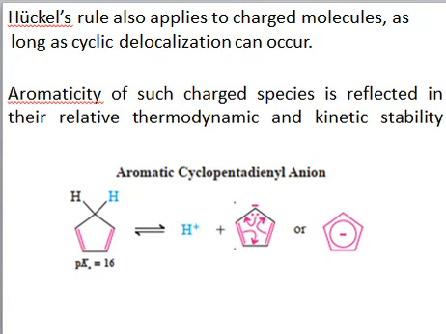So this cyclobutadiene, although in neutral state it's a non-aromatic system, when it loses a proton it will form 6 pi electrons. Since the system is planar, cyclic, conjugated, and also follows the 4n+2 rule, this cyclobutadienyl anion will be aromatic. So this is all the criteria for aromaticity.